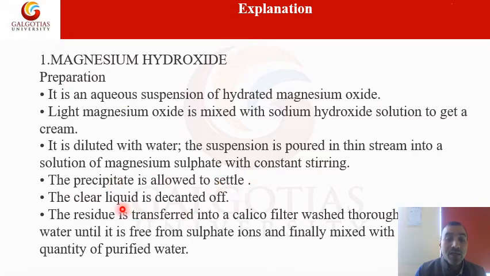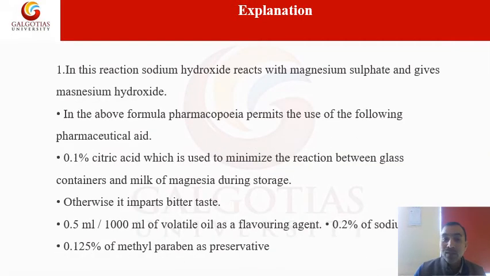After that, the clear liquid is decanted off, meaning we decant the supernatant liquid, and the residue is transferred into a calico filter and washed thoroughly with water until it is free from sulfate ion, and finally mixed with a sufficient quantity of purified water. In this reaction, sodium hydroxide reacts with magnesium sulfate and gives magnesium hydroxide.